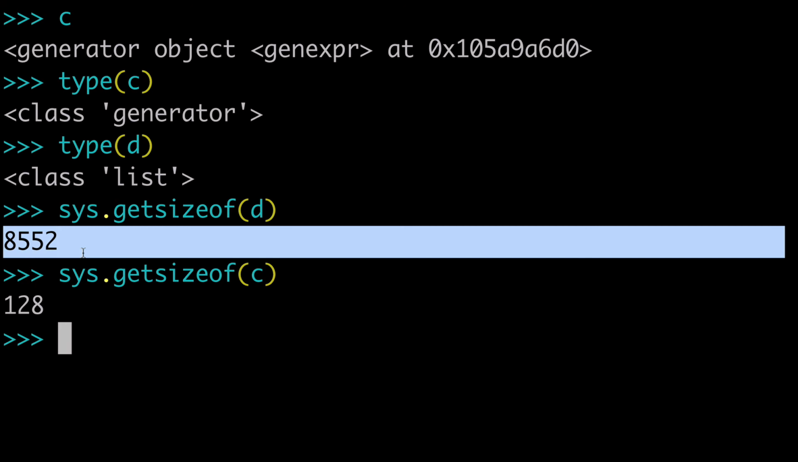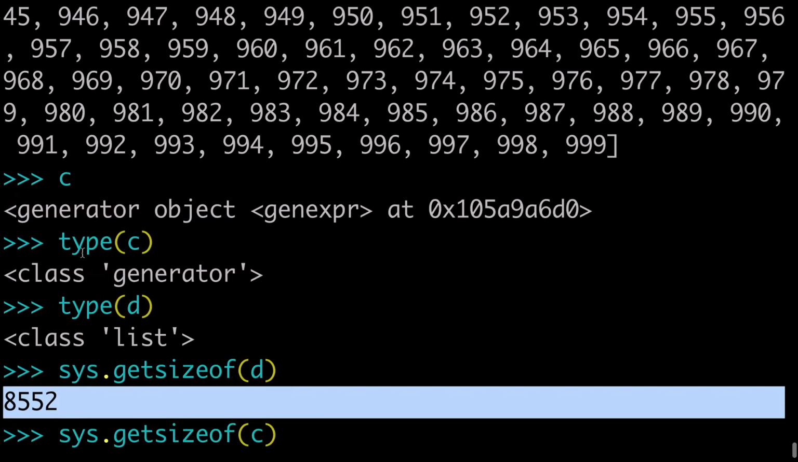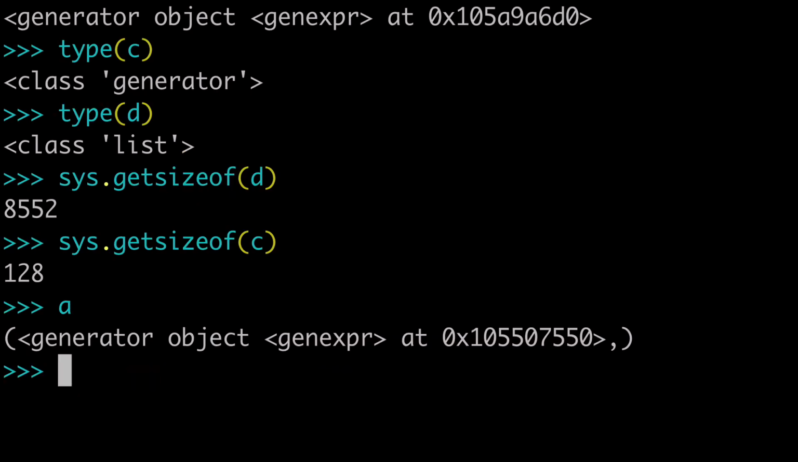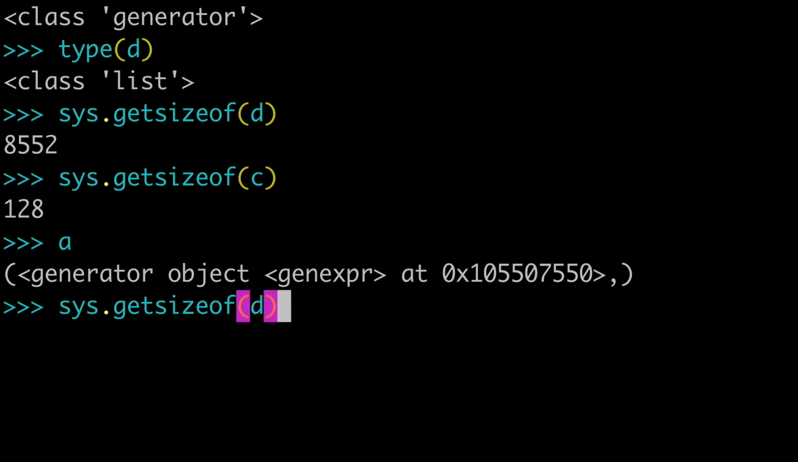So generators are generally a very small memory imprint, but it's just kind of interesting that our generator inside a tuple ended up being smaller than the generator itself. So I don't really know what you can glean from this, but just something I wanted to show you guys, something I thought was interesting.